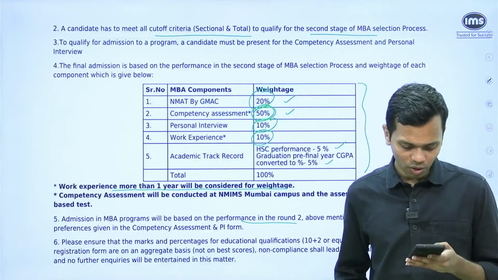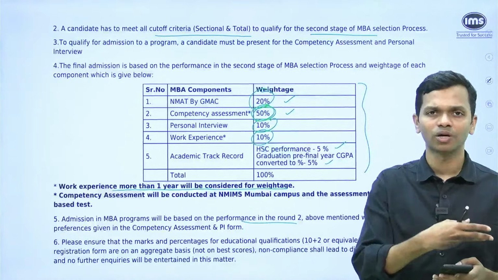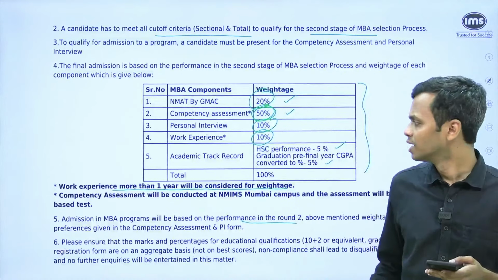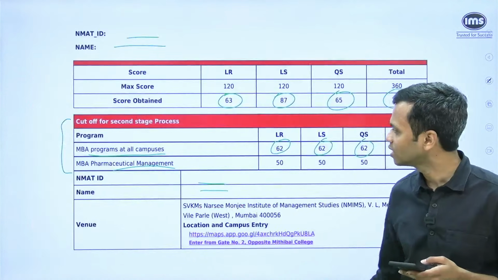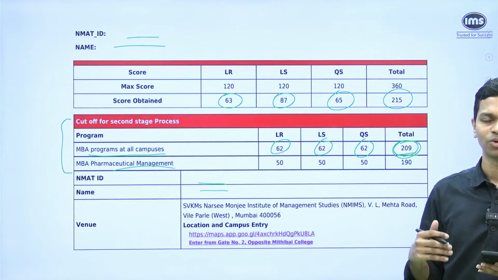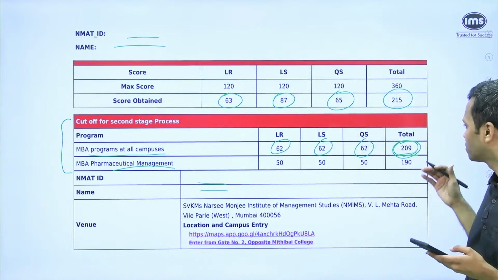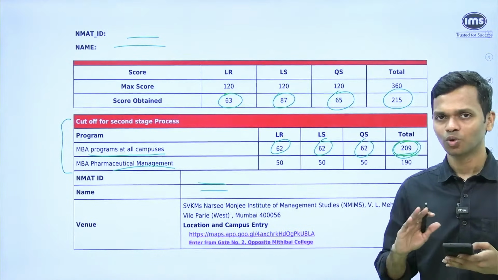Will KJ Somaya cutoff drop? See, KJ Somaya is independent of NMIMS. So what KJ Somaya cutoff will be, that is up to them. And please don't think that NMIMS Mumbai cutoff has dropped to 209. A lot of people will start thinking that way, that the cutoff used to be 234 and now it has become 209. That is not how it is.